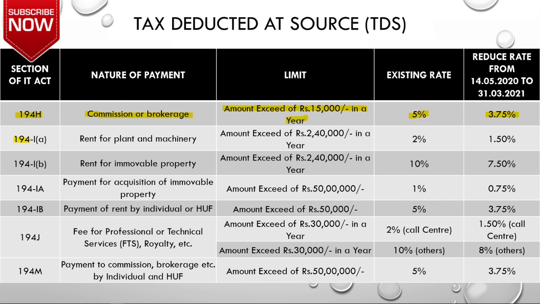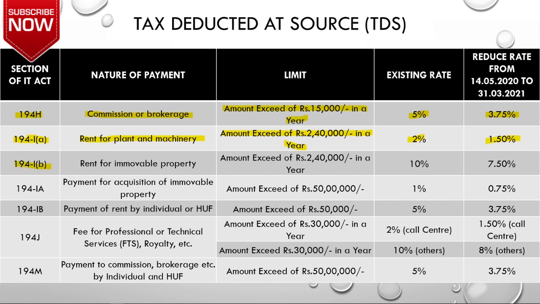The next is Section 194I, Clause A. When will it be applicable? It will be applicable when you are making payment for the rent of plant and machinery. If you see the limit, if you are making payment for rent of more than 2,40,000 during the year, then you need to deduct TDS under Section 194I clause A. And the existing rate was 2% and now it has reduced to 1.5%.